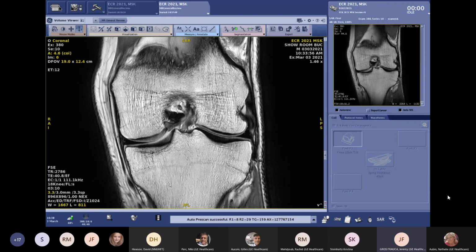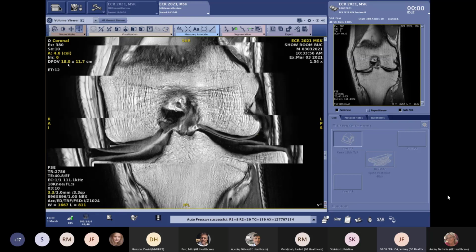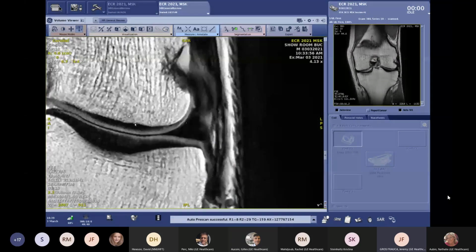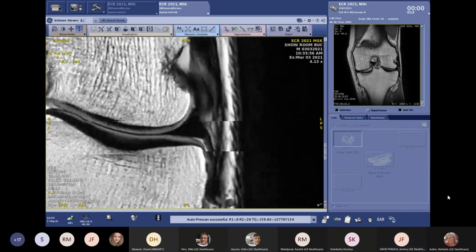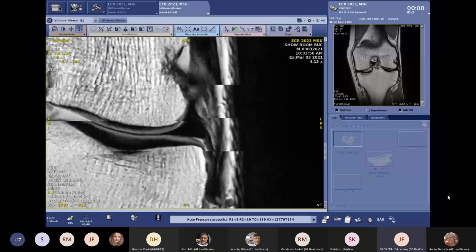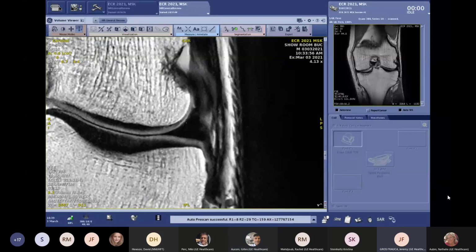And just have a look at the details we have in the bone, and the details we have as well in the cartilage. We can really zoom like that, and we can really see the different layers, the different components within the cartilage, and again in less than 3 minutes. So this is how far we are able to push the technique.